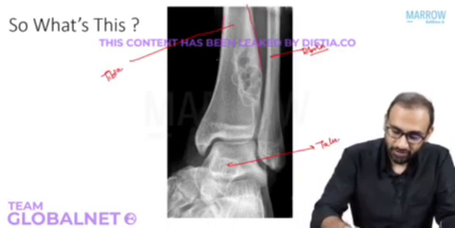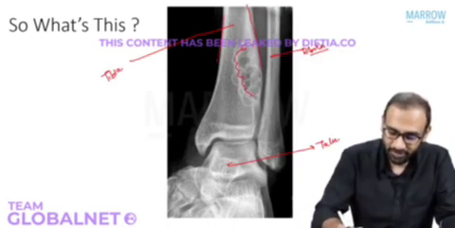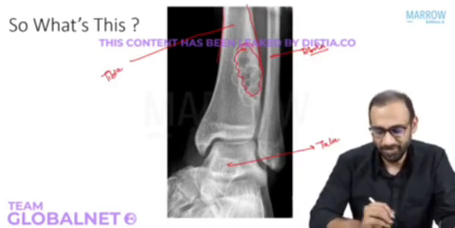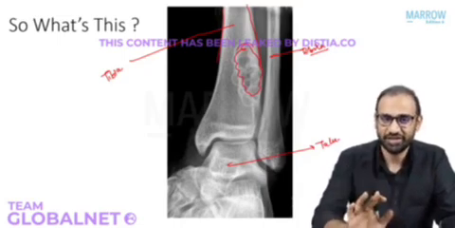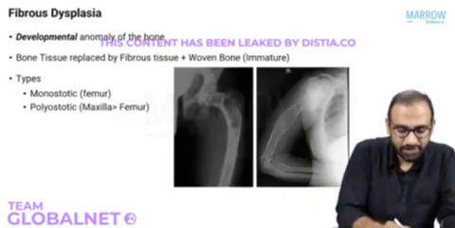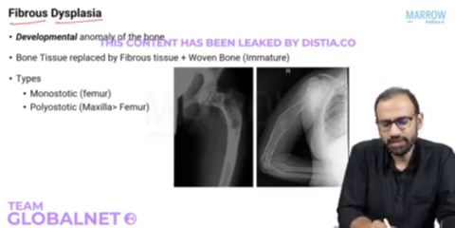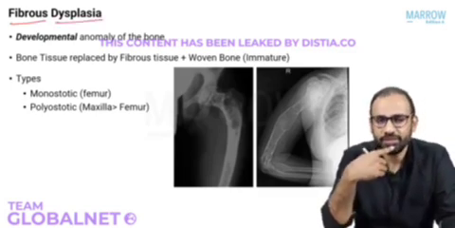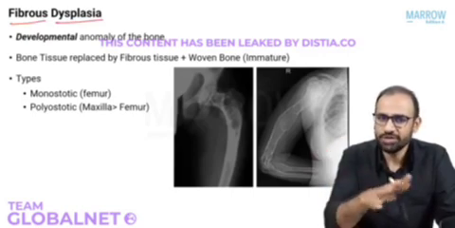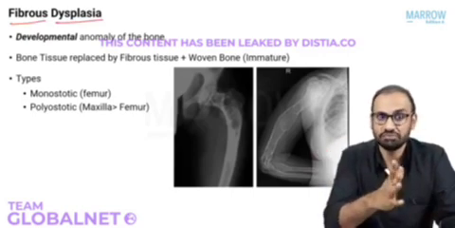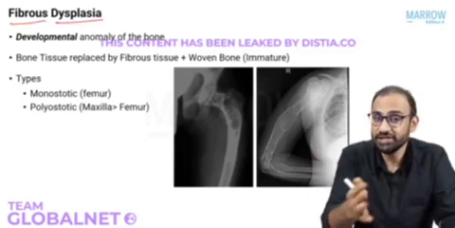Now, cortex of the tibia, there is a fibrous tissue which is eccentric. This is your non-ossifying fibroma or fibrous cortical defect. Now, in the same theme, the next condition we are talking about is fibrous dysplasia. What does the name mean? There is a dysplasia in the bone where the bone tissue is replaced by fibrous tissue. Essentially the same thing. In fact, it is.